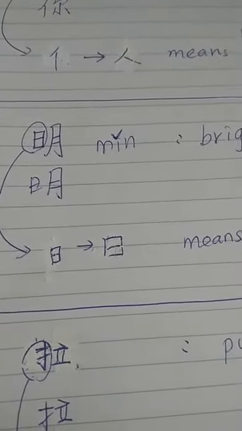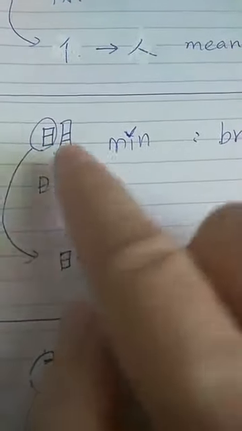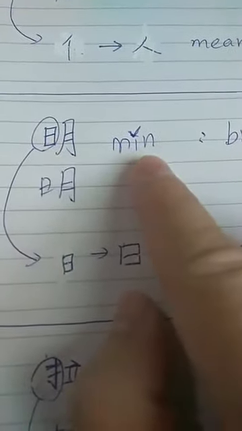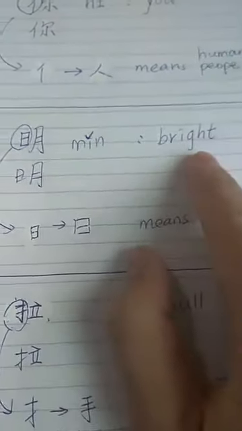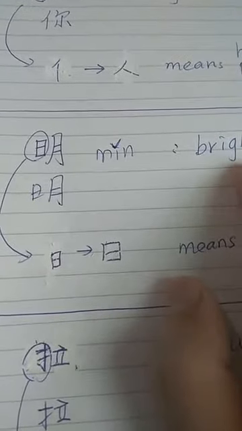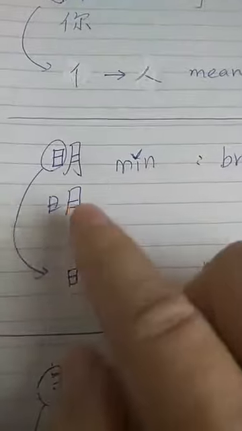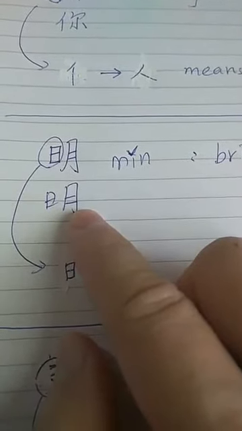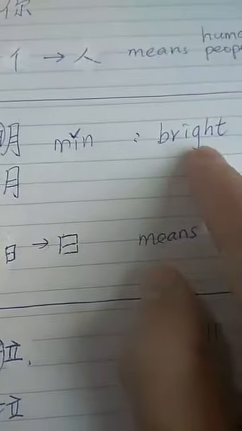Okay. Hello, Habib. Yeah. So this word Ming, which means bright. Okay. But today we are going to talk about radical. So can you guess what's the radical of this word Ming? Because it means bright, right?